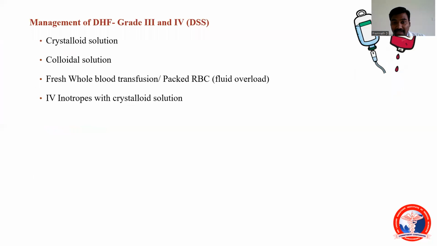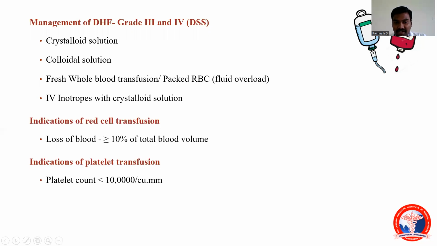If the patient falls in grade 3 or grade 4 of dengue, we should assess the patient on a 24-hour basis and provide critical care management. In some cases, a blood transfusion may be needed. In that case, we should transfuse blood, and packed RBC is the preferred choice. In some cases, the platelet level falls below 10,000. In that case, we'll transfuse platelets to the patient.